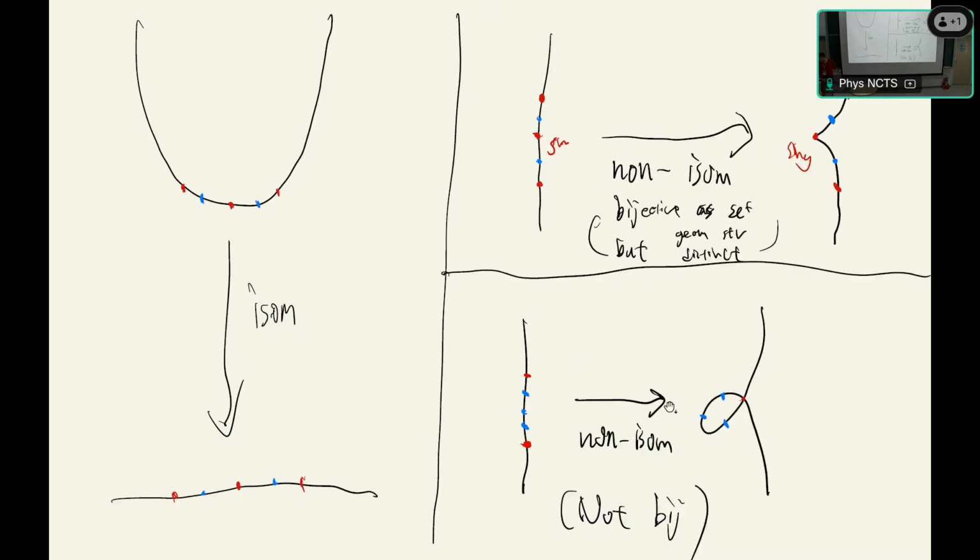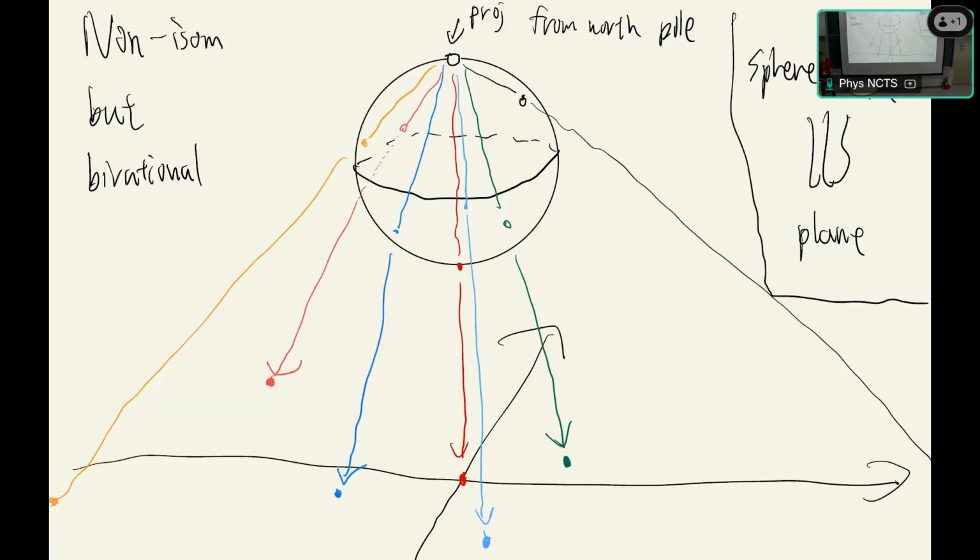Also, if here we remove the two points and here remove the node, then the remaining parts are also one-to-one and onto between smooth guys. Here is a picture to explain why the sphere and the plane are birationally equivalent. As you see, if we remove the north pole and take a light from the north pole to project the sphere to the plane, then the map from the sphere minus the north pole to the plane is one-to-one and onto.